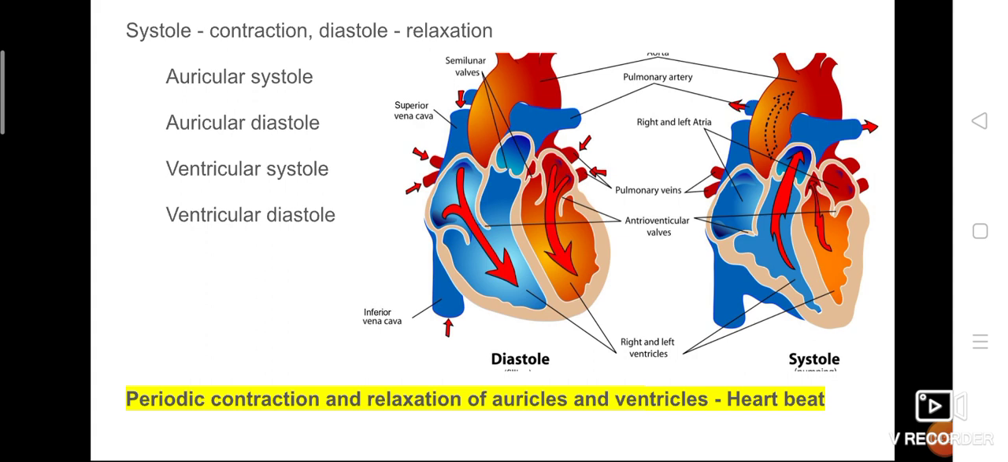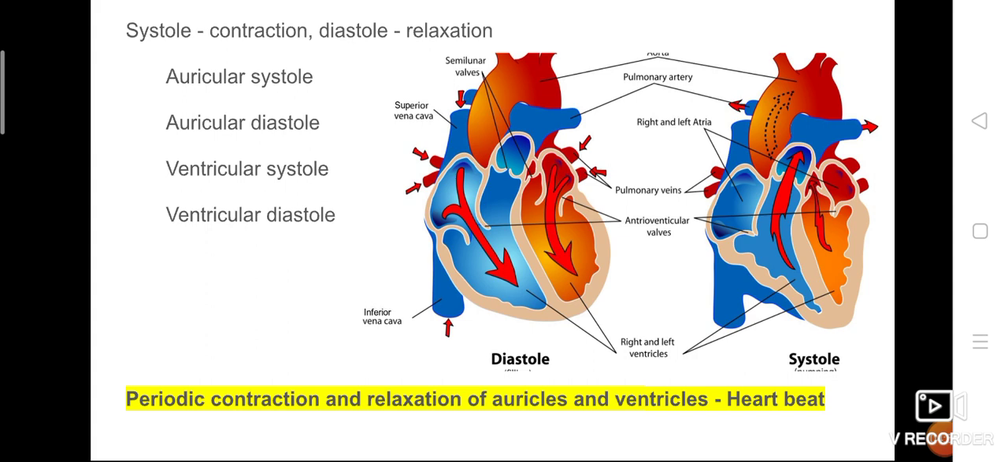So during heartbeat, we know that contraction and relaxation are happening, meaning systole and diastole. So what do you mean by heartbeat? We can say periodic contraction. Is contraction and relaxation taking place only one time? No, it is taking place continuously, isn't it? So periodic contraction and relaxation, and it won't take place simultaneously.